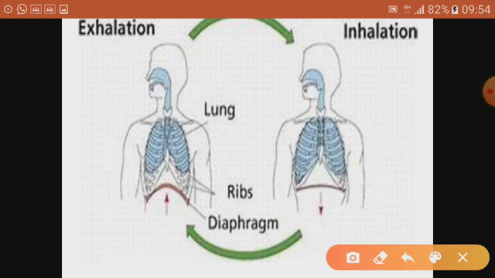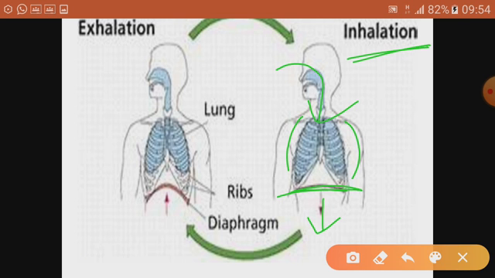In case of inhalation first, the diaphragm, which is in general dome shape, becomes flat because of the contraction and it goes down. The moment it goes down, the volume of the chest cavity increases and air gets inside.